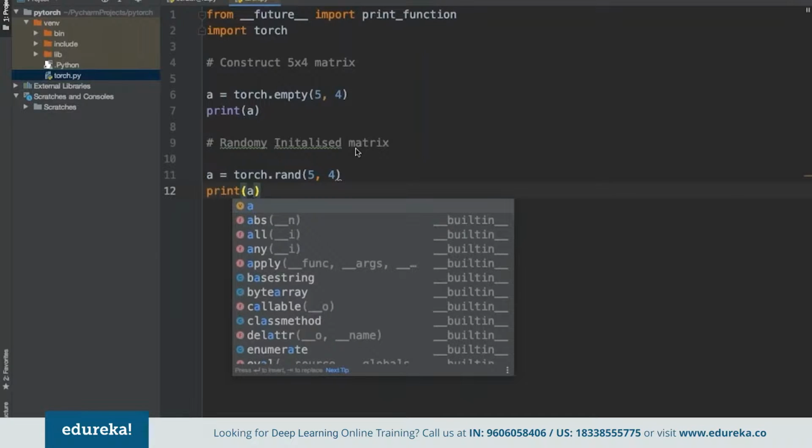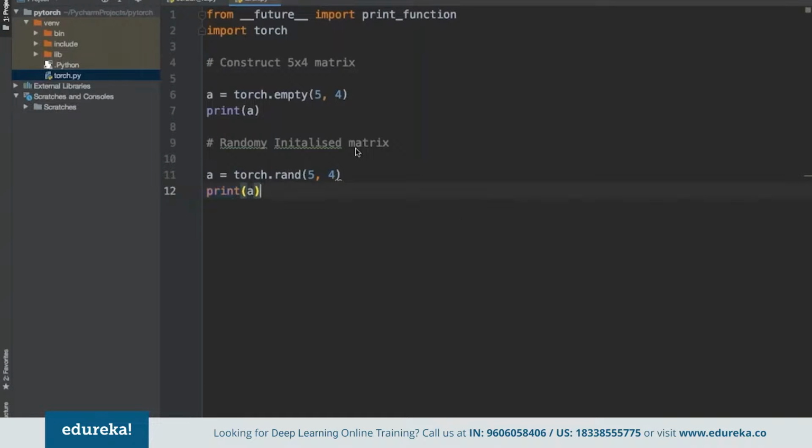And suppose we want to construct a tensor, the concept of tensor that we had discussed.